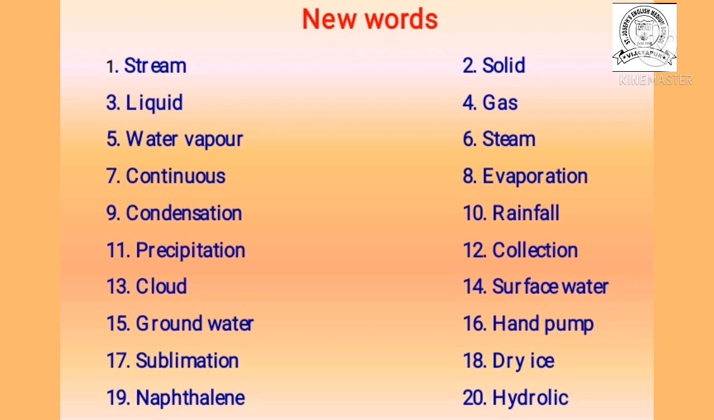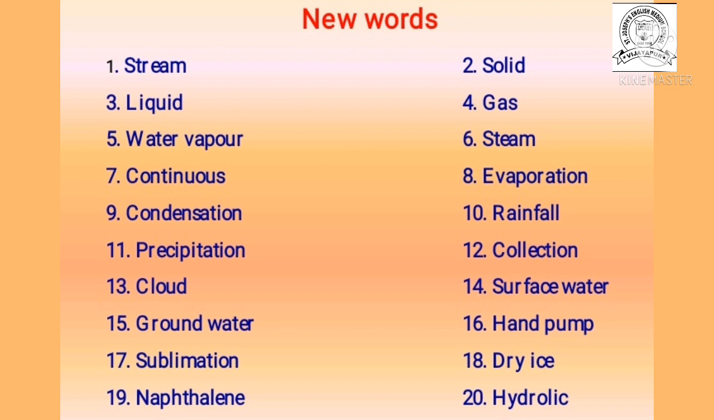Now the next word, that is the 14th one, surface water. It is one of the sources of water. For example, rivers, oceans, streams and ponds. Now 15th one, groundwater. It is also one of the sources of water where the rainwater is collected inside the ground or soil. For example, tube well or hand pump or well. Now the next one, 16th one, hand pump. I told you hand pump is one of the examples of groundwater.